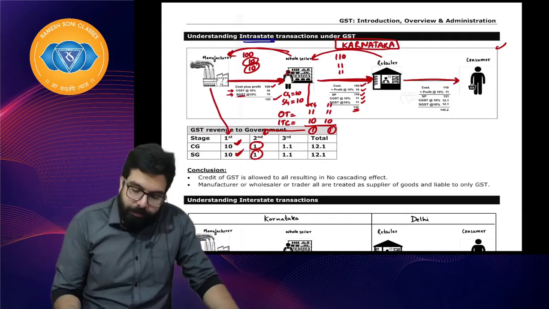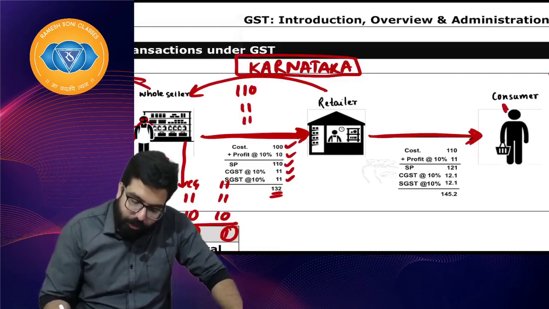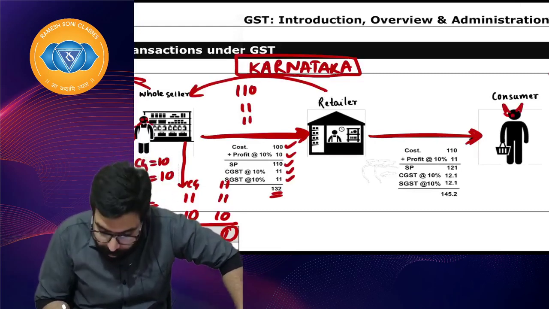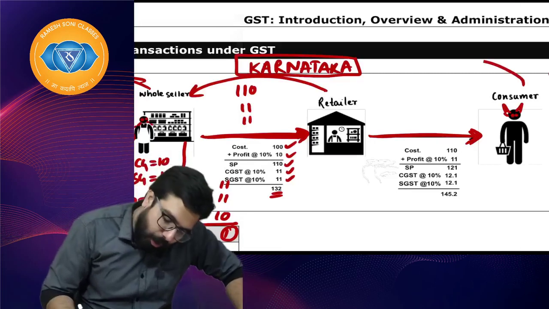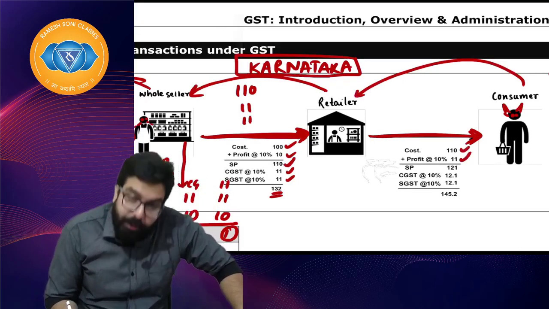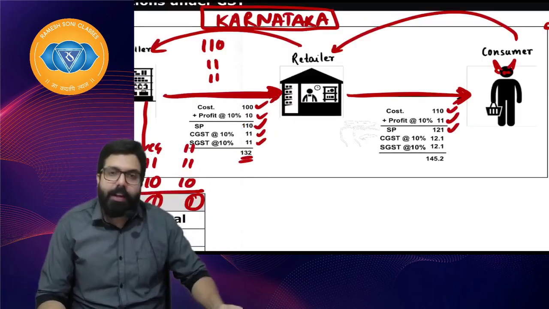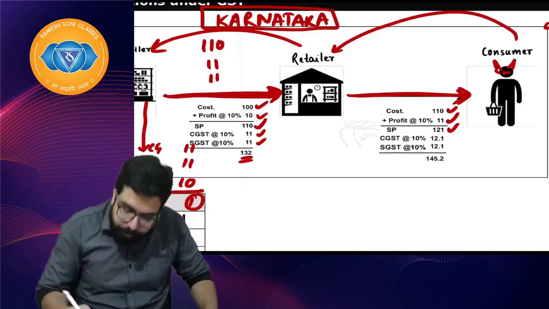Okay, everyone. Now, sir, then what happened? The retailer went ahead and sold it to the consumer. The consumer is the scapegoat, the Bakra, because the consumer can do nothing. Now, the scapegoat went ahead and paid 110 rupees. The cost was 110, profit made 10%, 11 rupees. Selling price is 121.